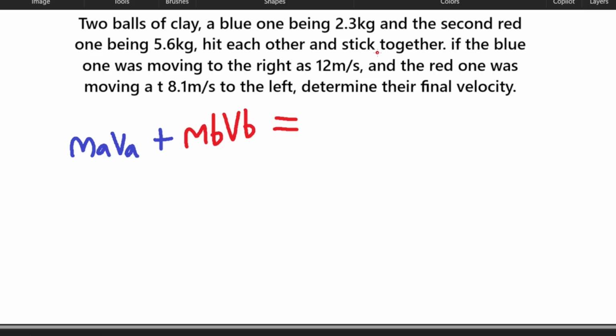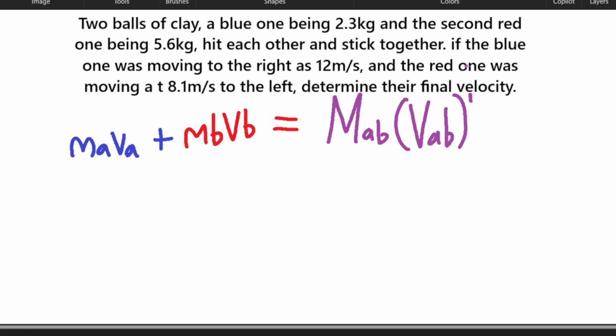They actually just become one entire mass and velocity. So we can just write a big M, and let's give it a cool color. What does red and blue together create? Purple. MAB, because now they've combined, and velocity of AB prime, just to denote that this is coming after.